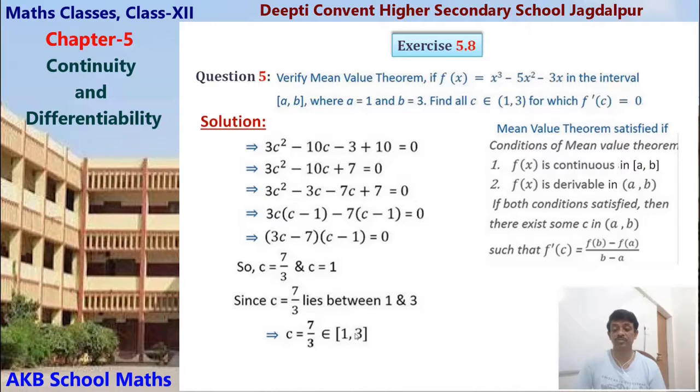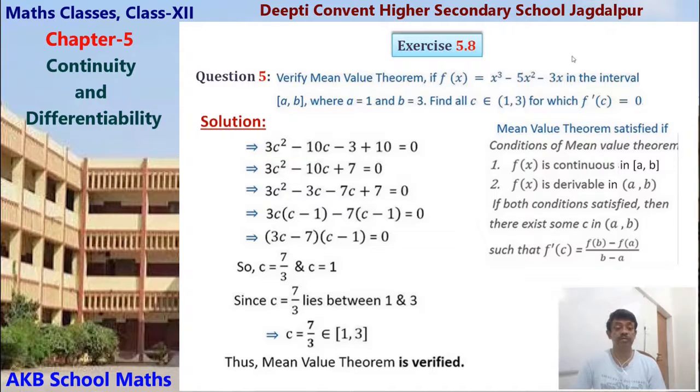So the mean value theorem is verified, because one of the values is in the open interval (1, 3).